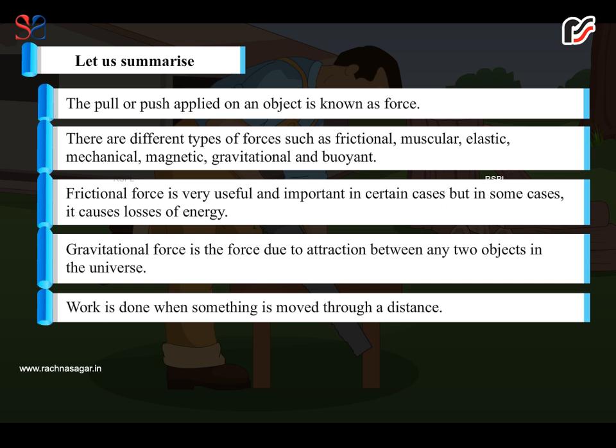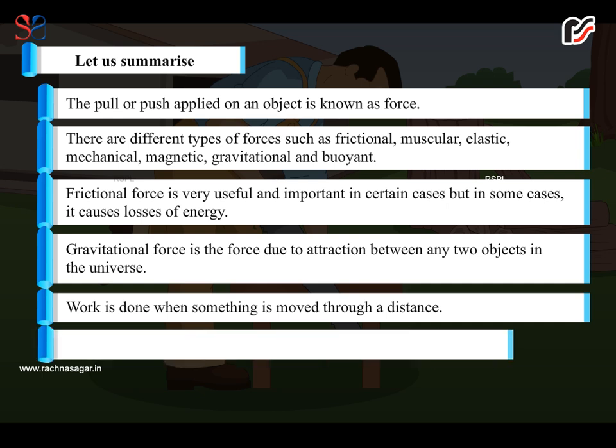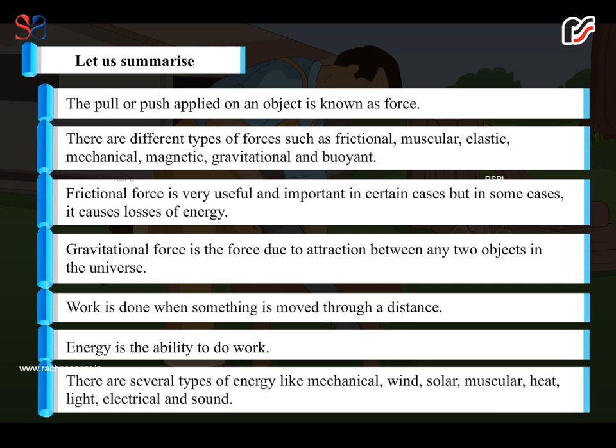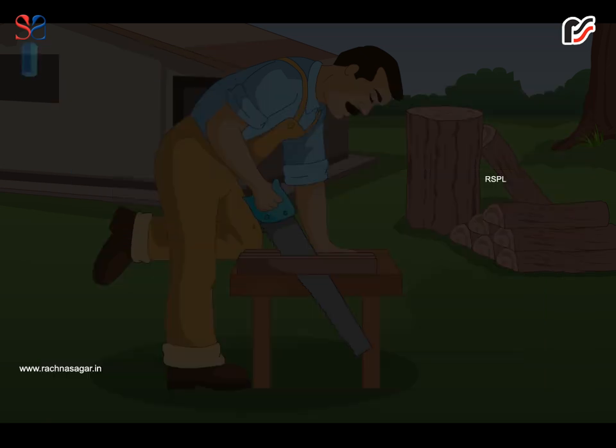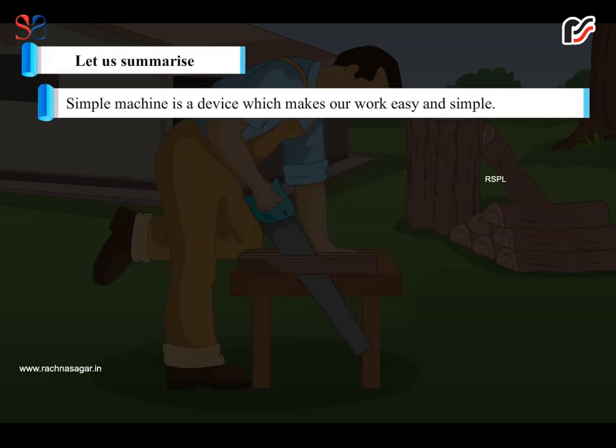Work is done when something is moved through a distance. Energy is the ability to do work. There are several types of energy like mechanical, wind, solar, muscular, heat, light, electrical, and sound. A simple machine is a device which makes our work easy and simple.